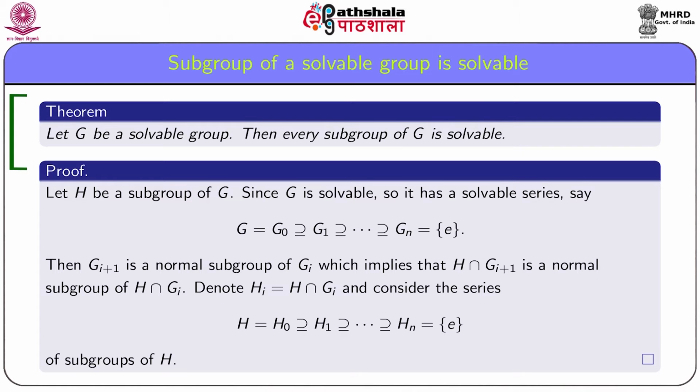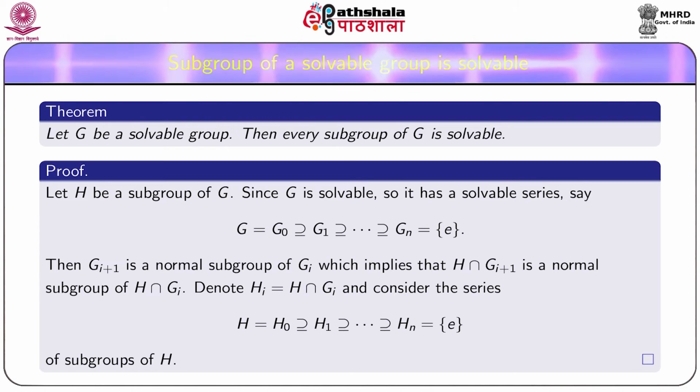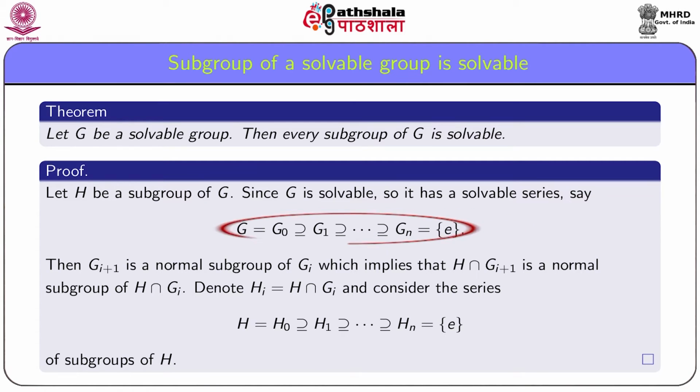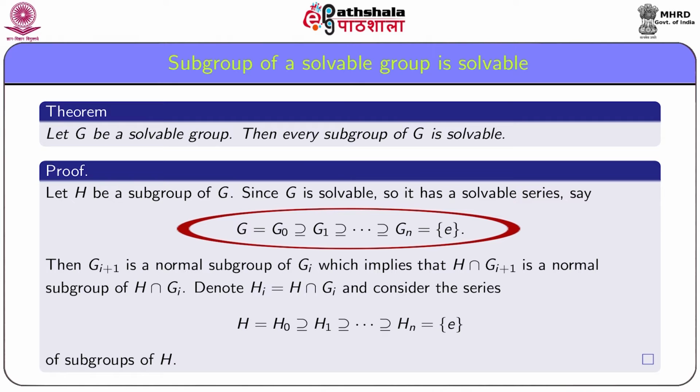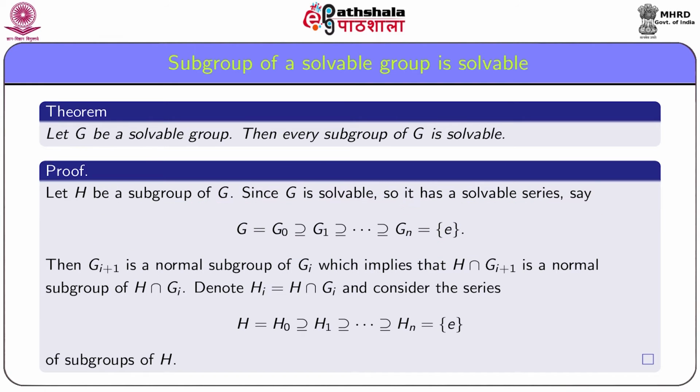Consider a subgroup H of G. We will find a solvable series of subgroups of H using solvability of G. Since G is solvable, it has a solvable series, say G = G0 contains G1 contains and so on contains Gn = the identity group.